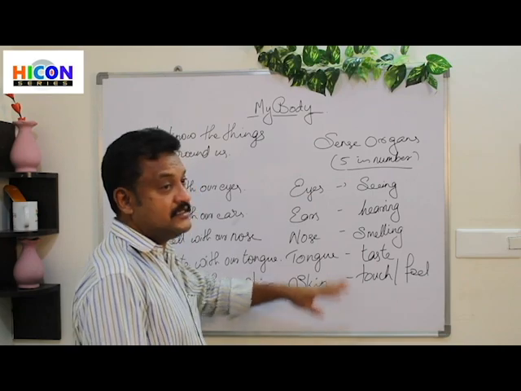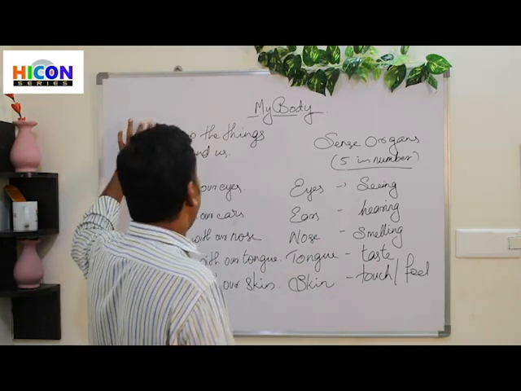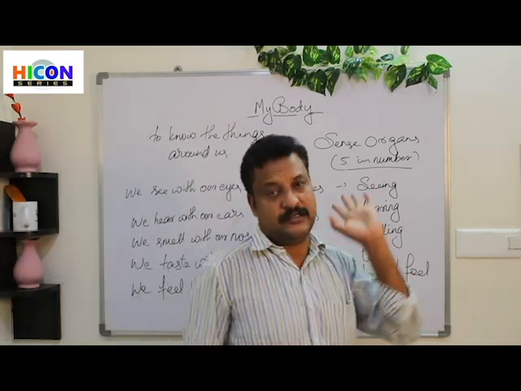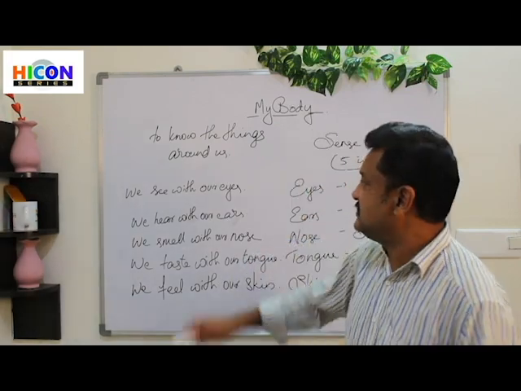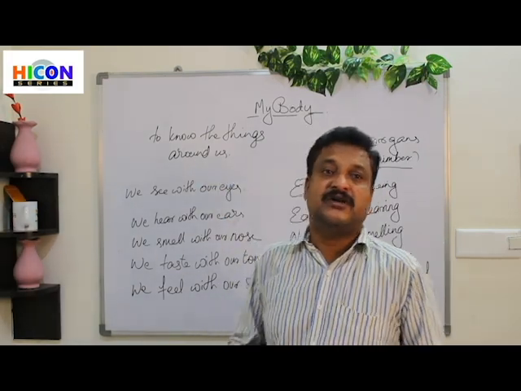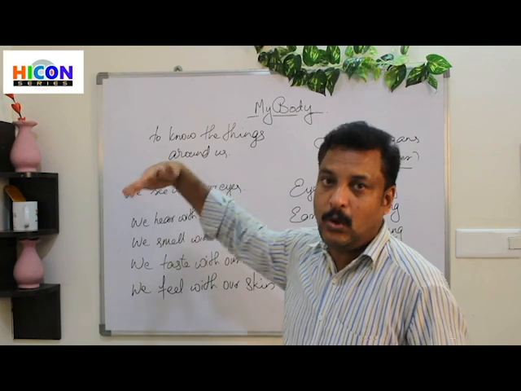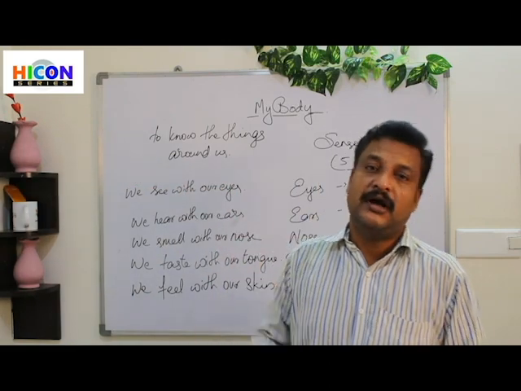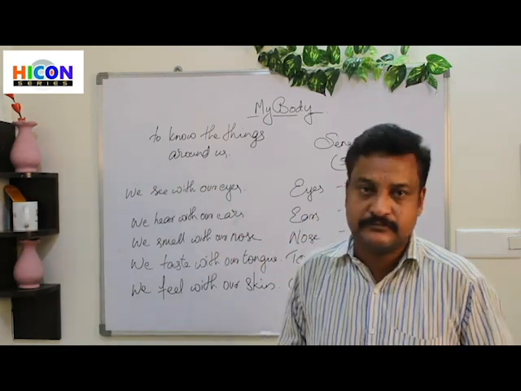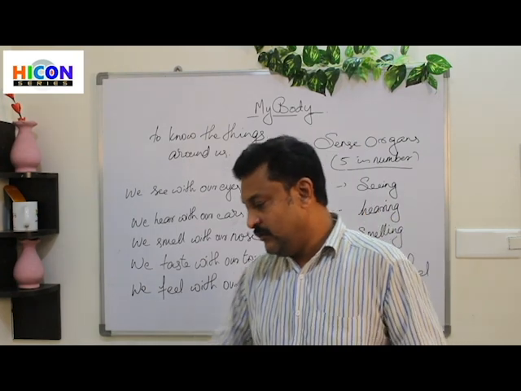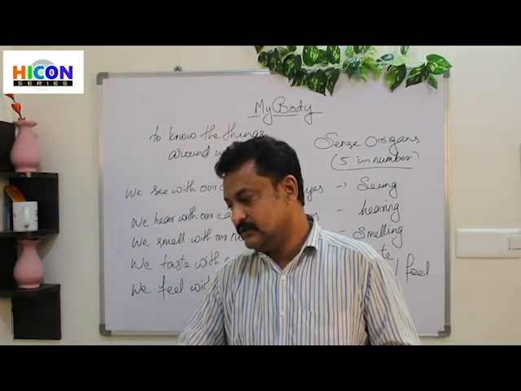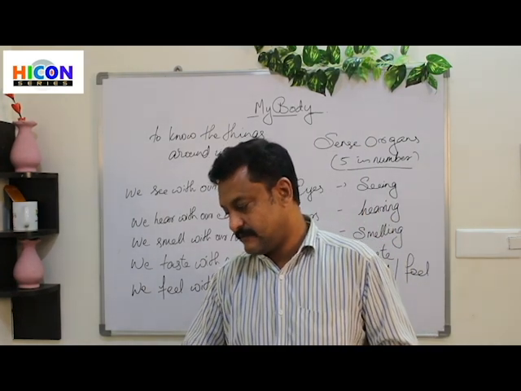The sense organs help us to know the things around us. Okay, very good. Now we will do the exercises.